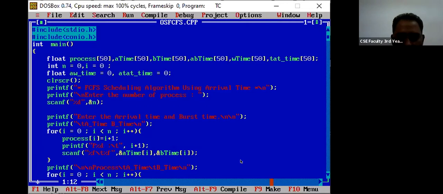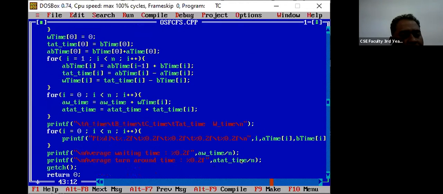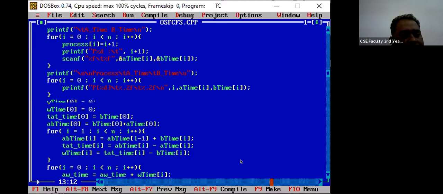Okay, so you have to write that #include <stdio.h> in order to take input and output. You have to add this header file to use that printf and scanf. Now this conio.h is basically used to clear the screen so that the previous output will get cleared. Okay, and not only that clrscr, but also that getch, so that it will wait for the key press.